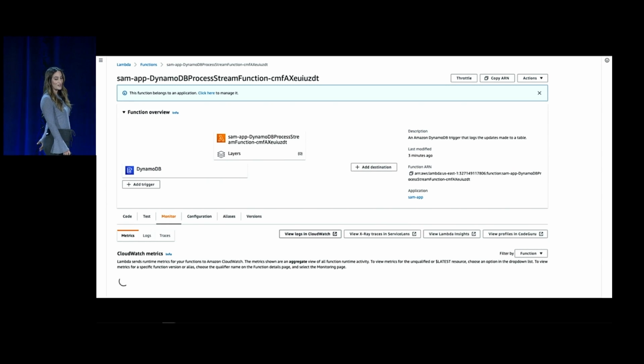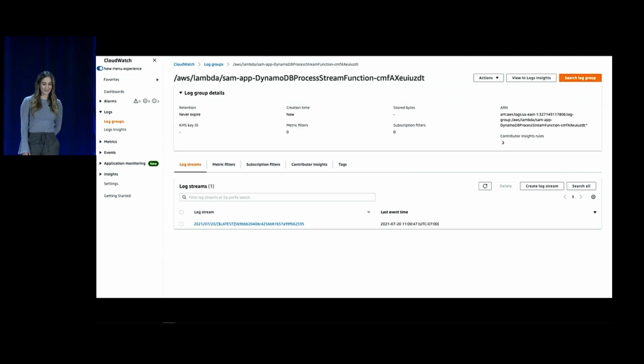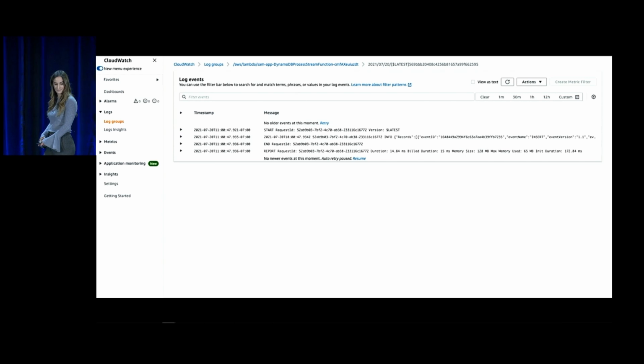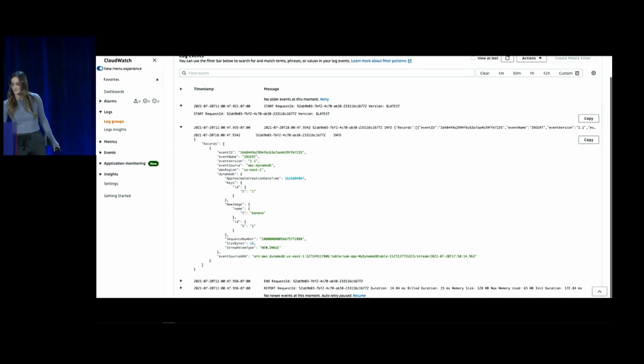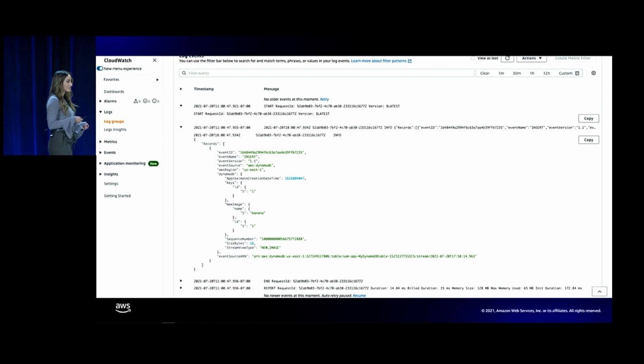All right, so we're going to view logs in CloudWatch. And we're looking for the banana item. And there it is. So anytime a new item is added to our DynamoDB table, this Lambda function is going to be invoked, and it's going to log that event to CloudWatch logs.